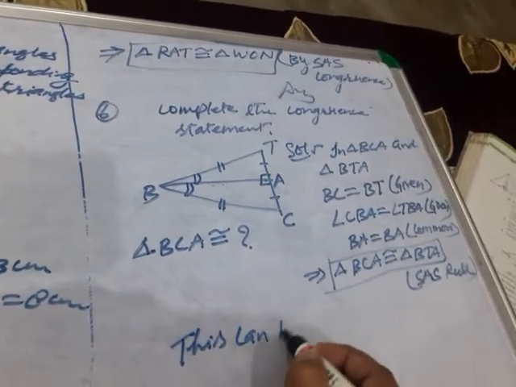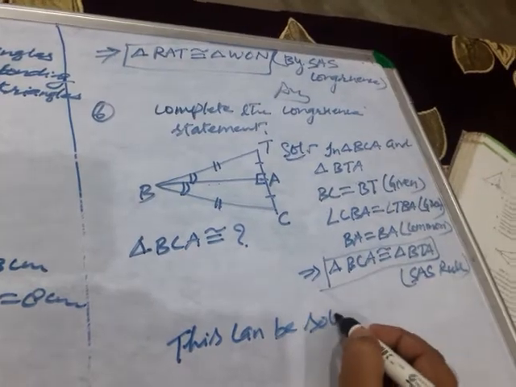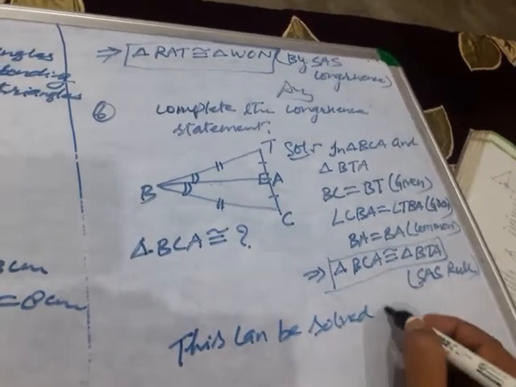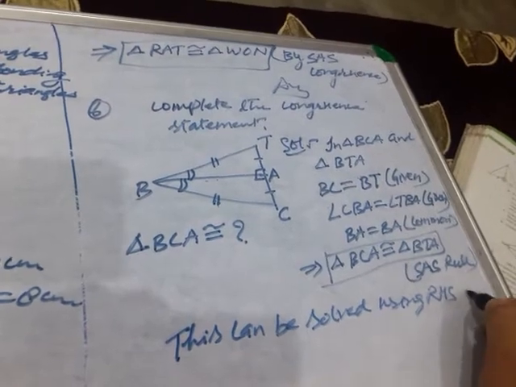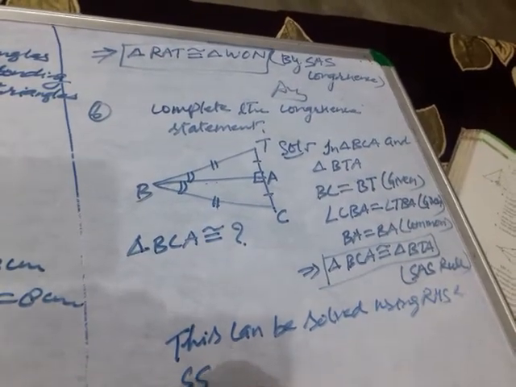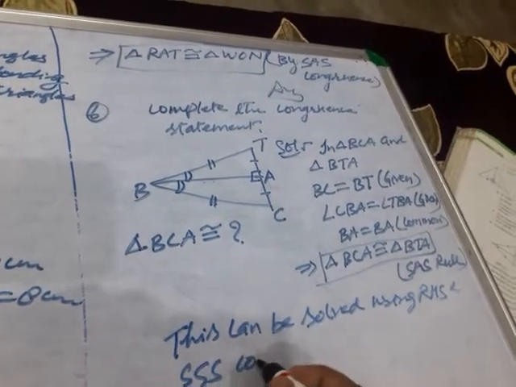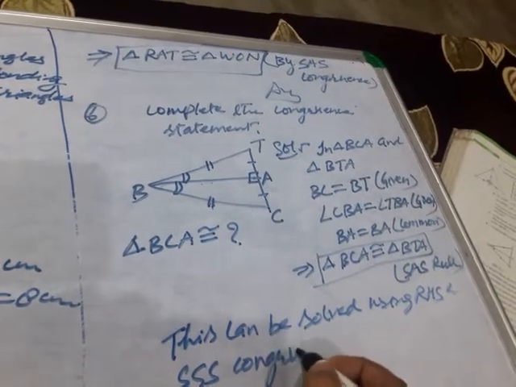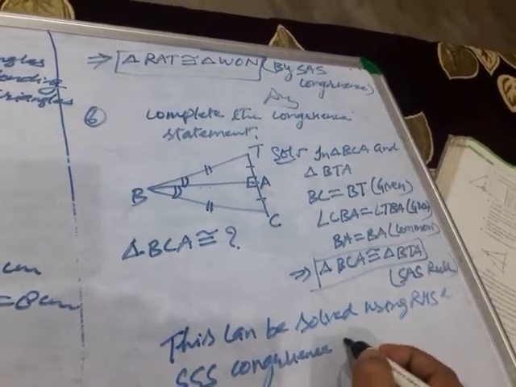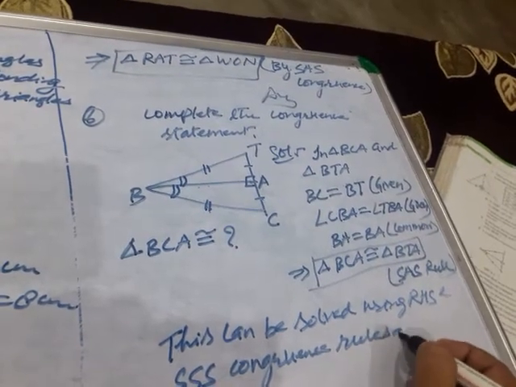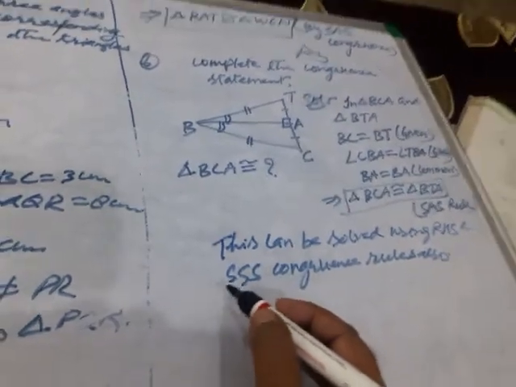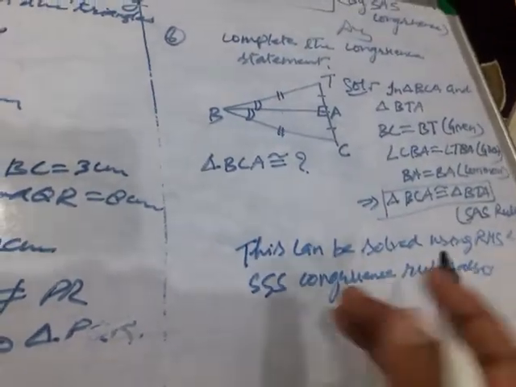This can be solved using RHS and triple S congruence rules also.